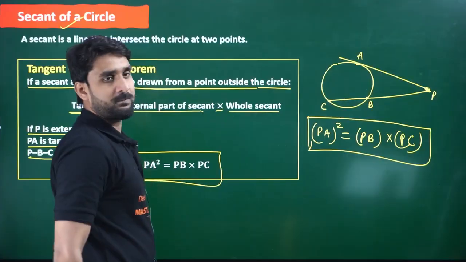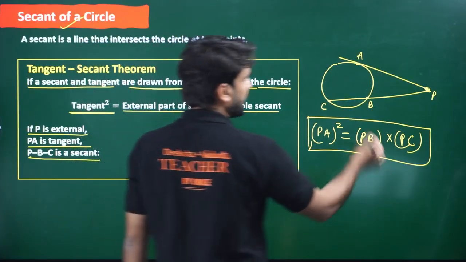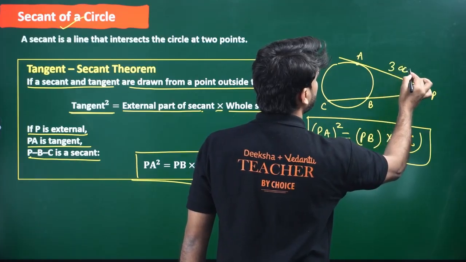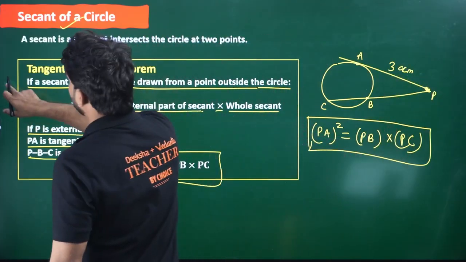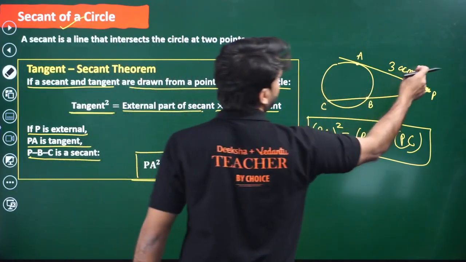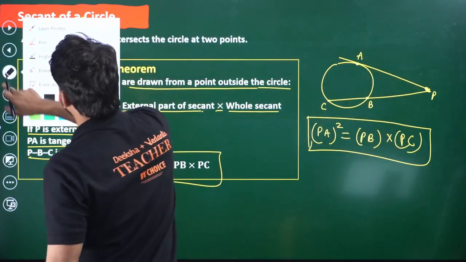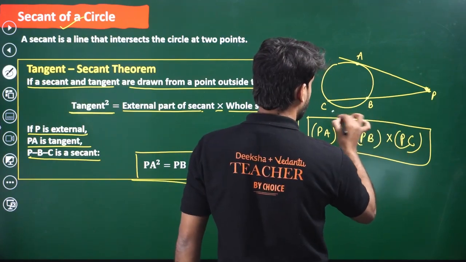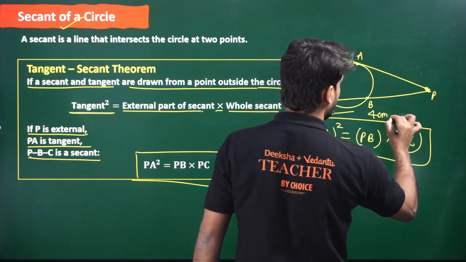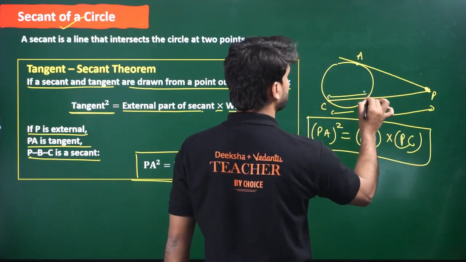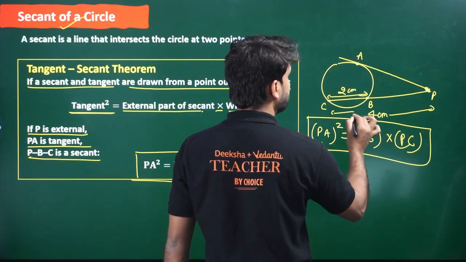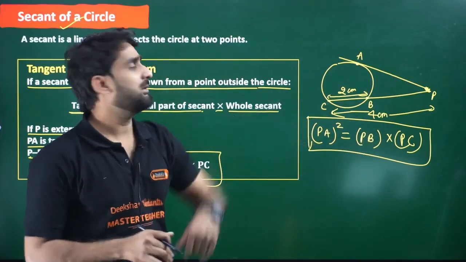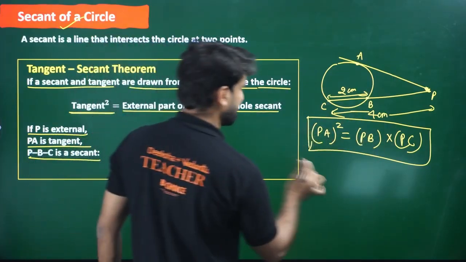Right? So if the length of tangent is 3 centimeter, let's say, or rather, let's say this secant is of 4 centimeter, right? And the inside part is 2 centimeter. The inside portion is 2 centimeter and the complete secant is of 4 centimeter. What will be the length of tangent here? So we can use this formula.